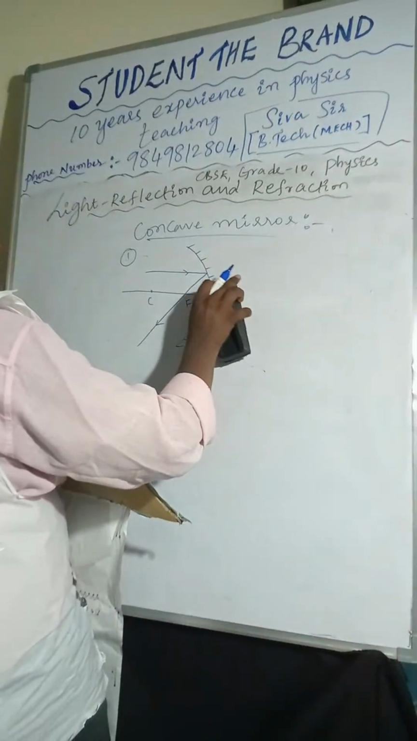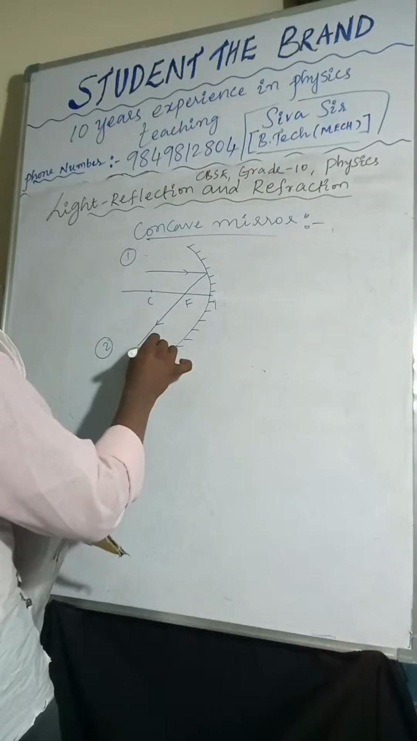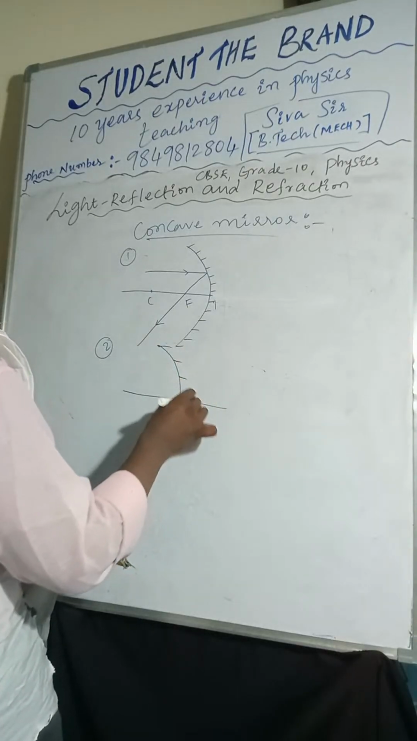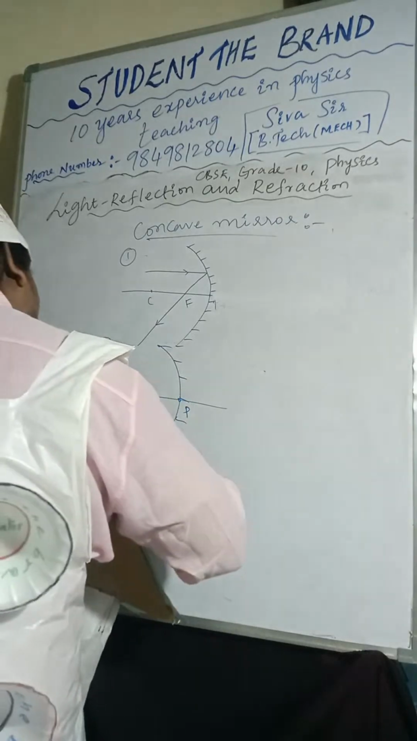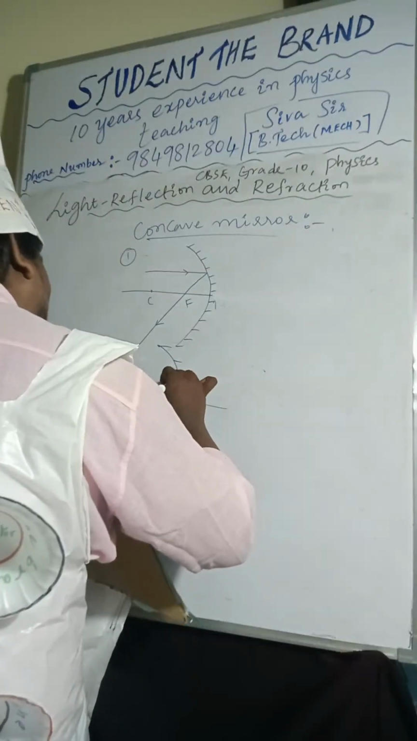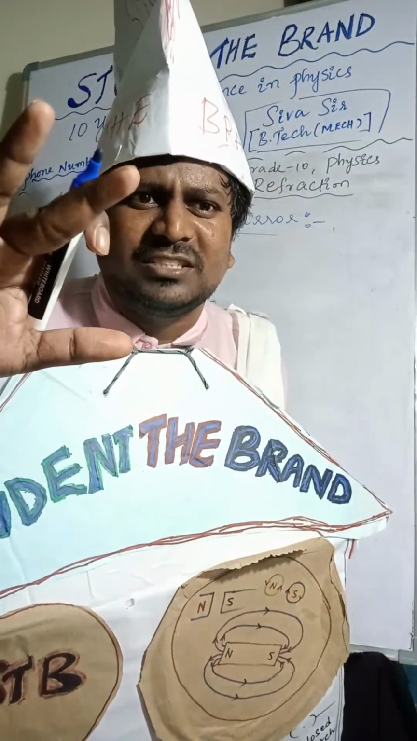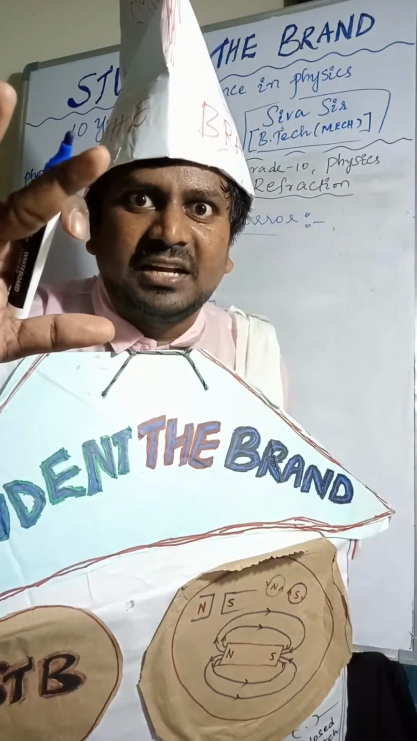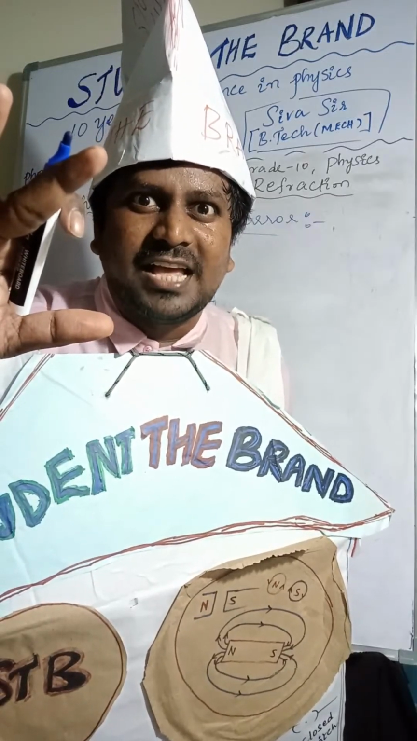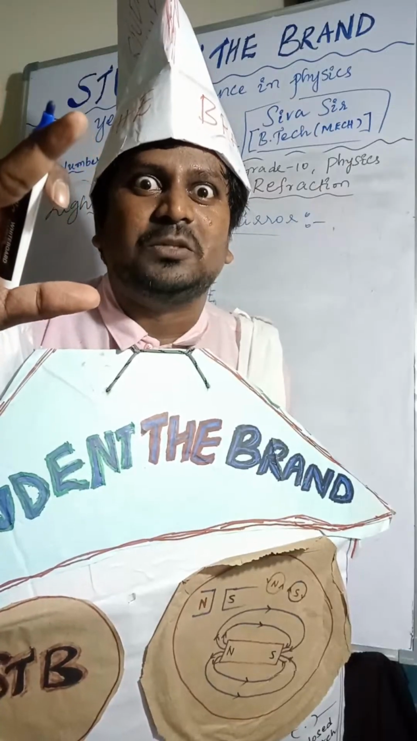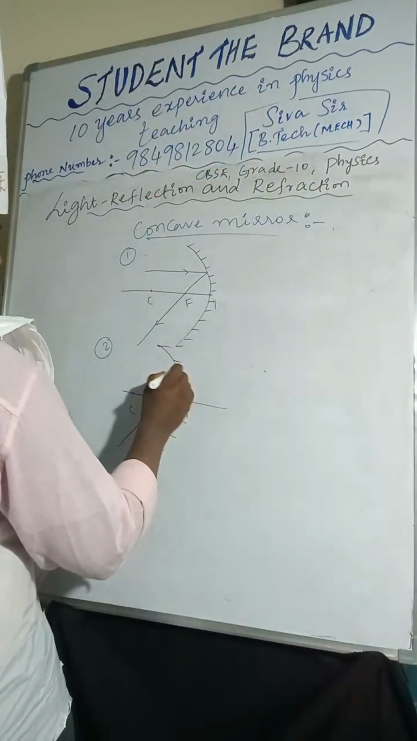Second rule is, if the light ray is passing through the focus, after reflection it passes parallel to the principal axis and moves towards infinity. So I'm taking like this.